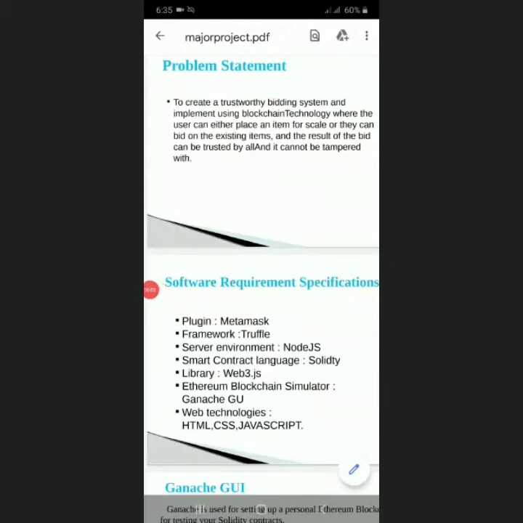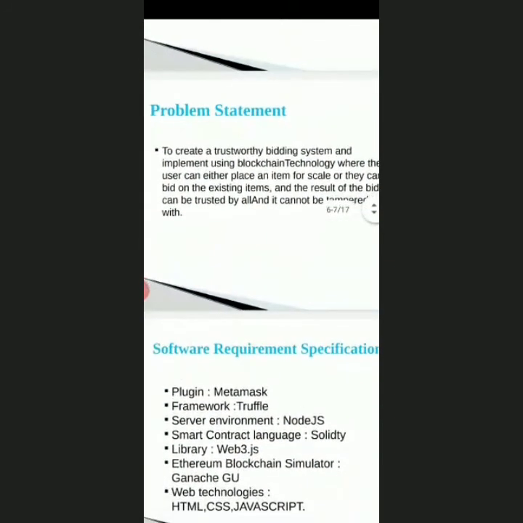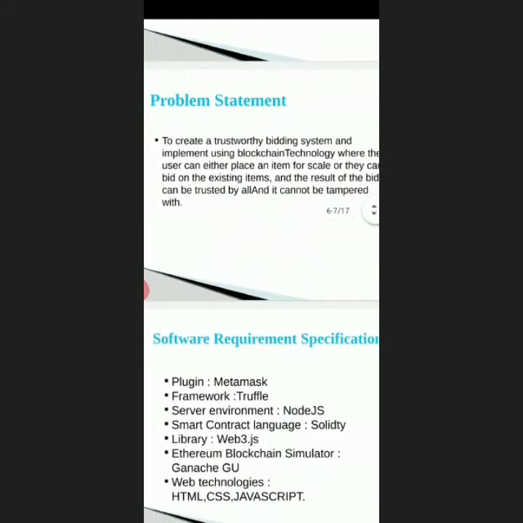Now coming to the problem statement. What is the problem statement of this project? To create a trustworthy bidding system and implement it using blockchain technology, where the user can either place an item for sale or bid on existing items, and the result of the bid can be trusted by all and cannot be tampered with. The content of a sale order cannot be modified during a transaction.